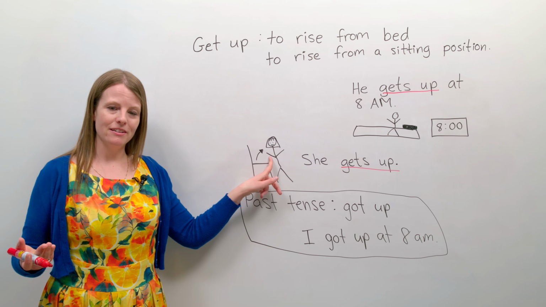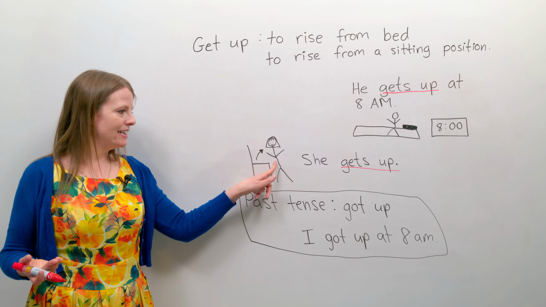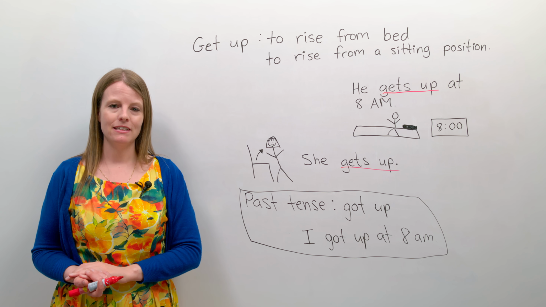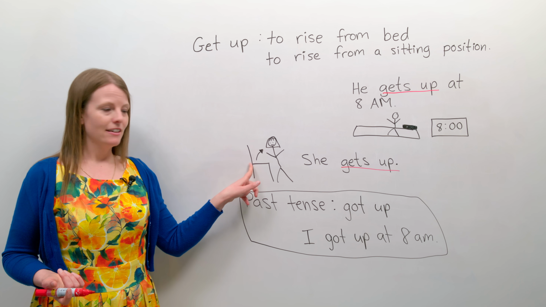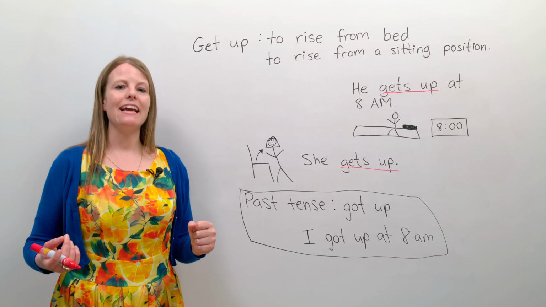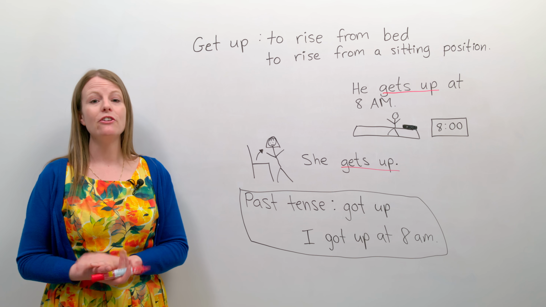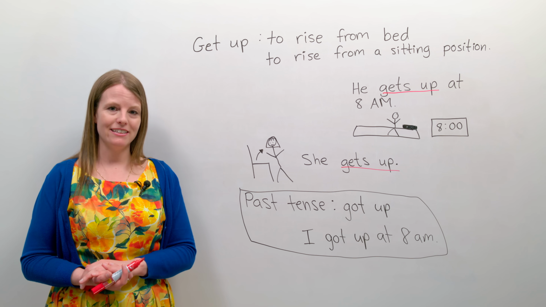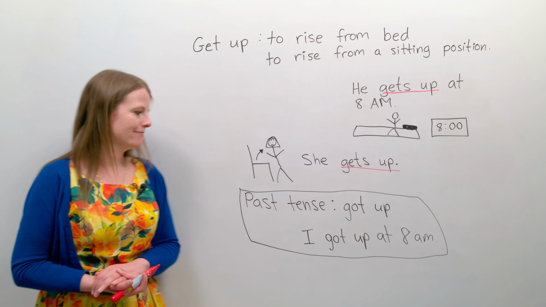This is a girl. This is a chair. She gets up. She gets up from the chair. So maybe she was sitting and then she gets up. She rises from the chair. So we use get up a lot in English. It's a very common phrasal verb.